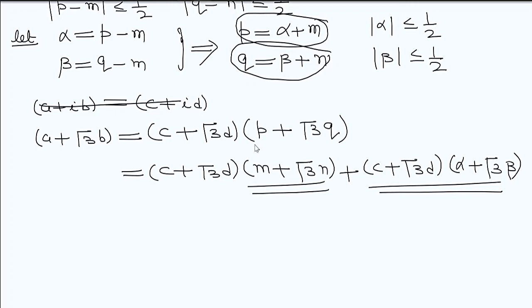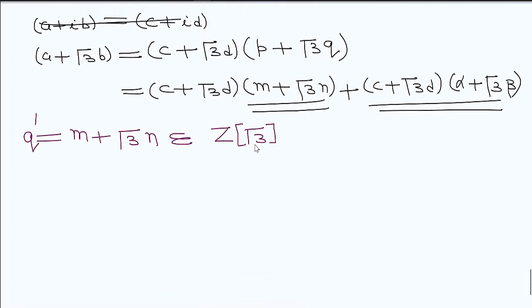Now check, Q dash is written in this form, M plus under root 3N. Since these are integers, it belongs to Z under root 3, no problem. Now what about R dash?